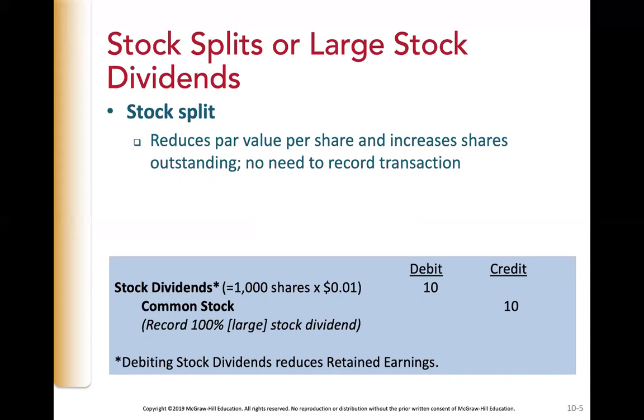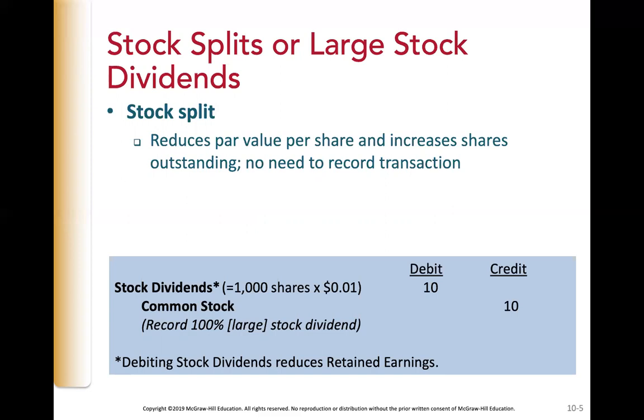Having the par value per share change in this way is cumbersome and expensive. All records, both printed and electronic, that refer to the previous amount must be changed to reflect the new par value. To avoid changing the par value per share, most companies report stock splits in the same way that they record a large stock dividend.